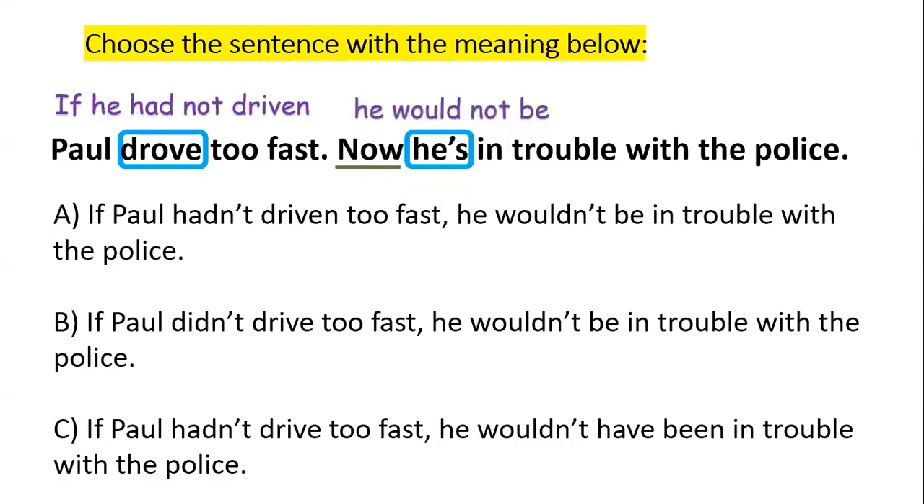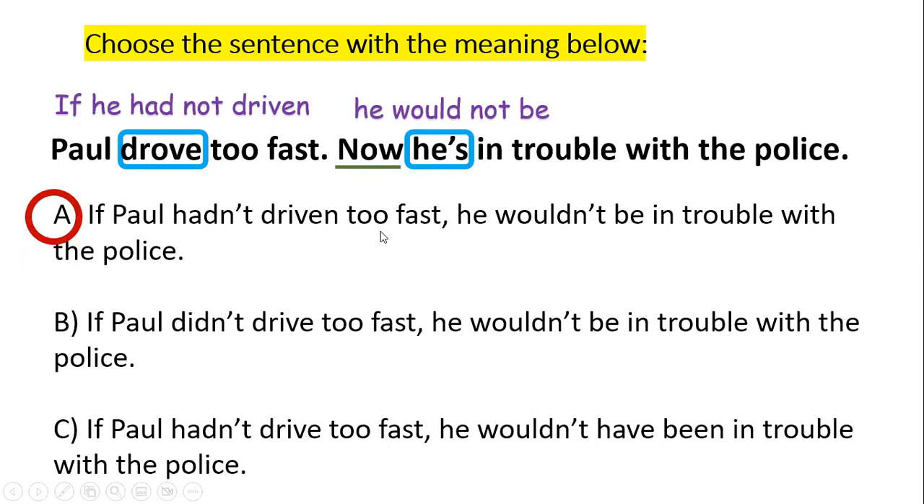So it's going to look like this. He would not be in trouble. I need the opposite, that's why I use not. And I need it to be in the past. So that's why I'm using would instead of will, and then be. Okay. So if you look at the three choices, the one that has exactly the same meaning is A.